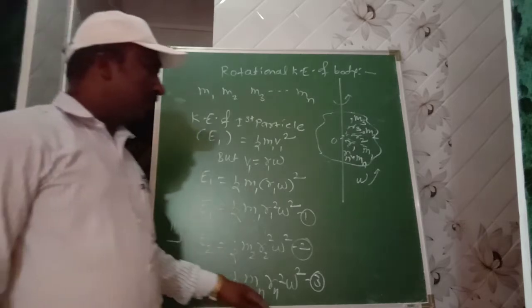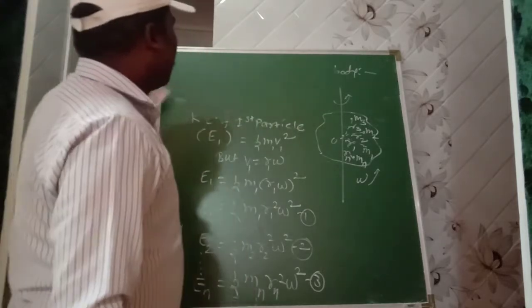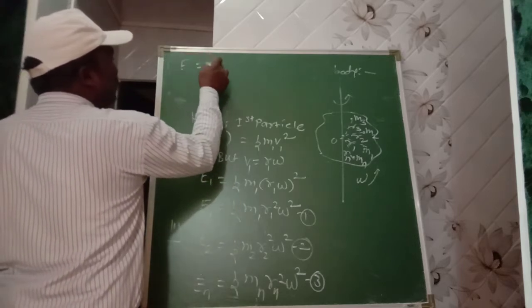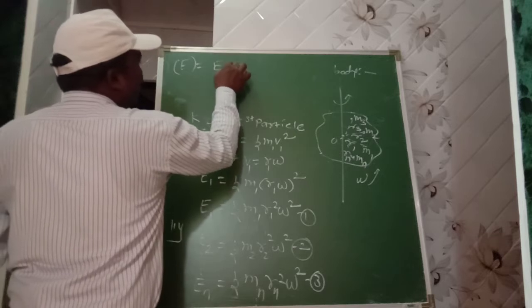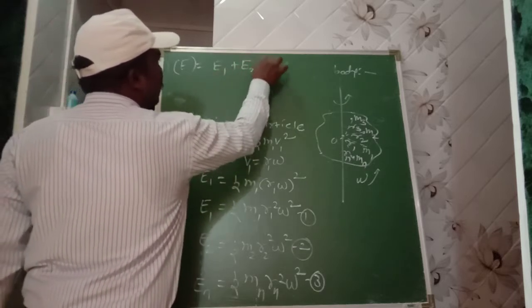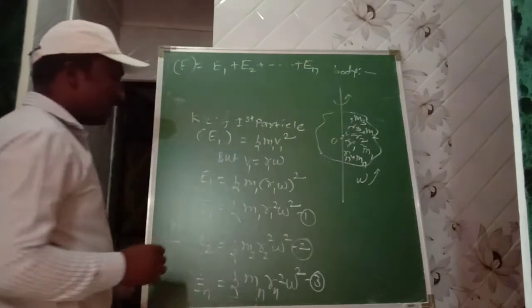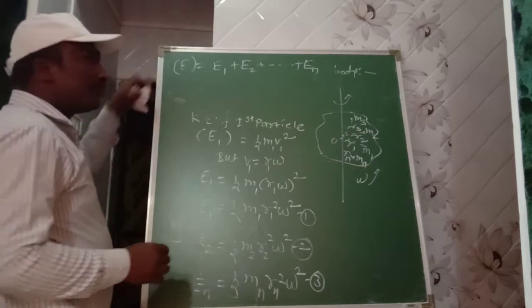Then total rotational kinetic energy of the body is equal to the sum of kinetic energy of all particles. For first particle E1, second particle E2, up to the n number of particles En. Putting the value of E1, E2 and En in this equation.